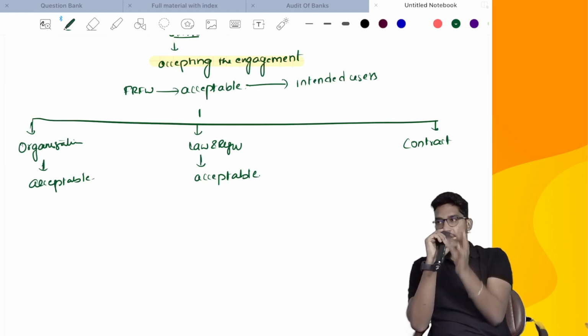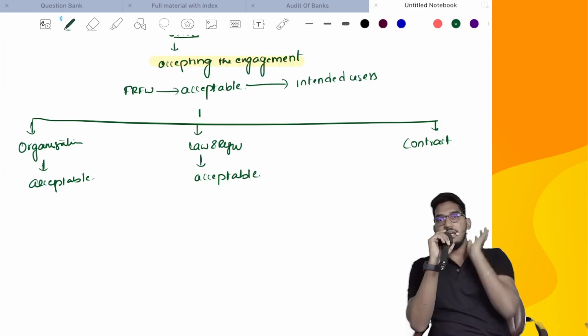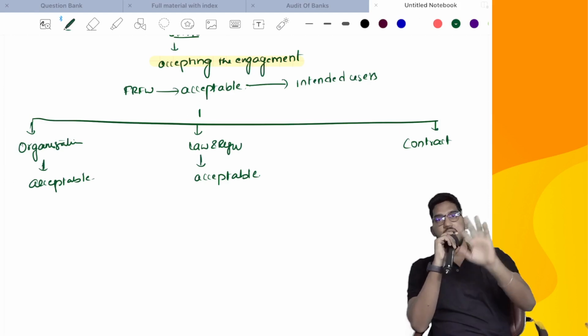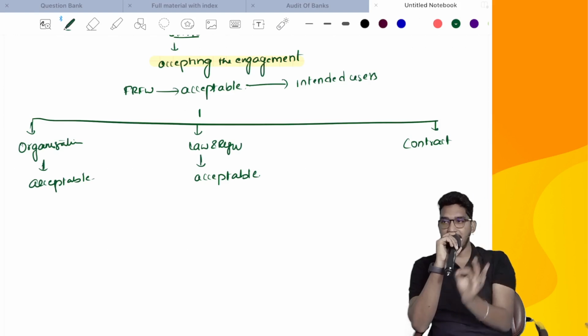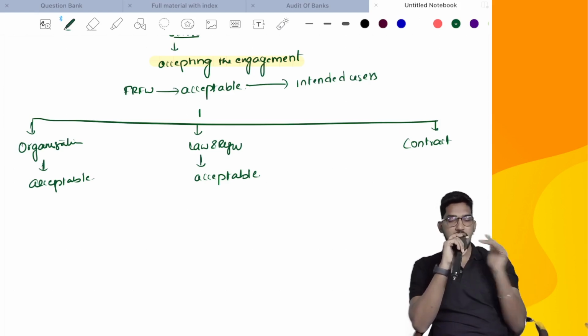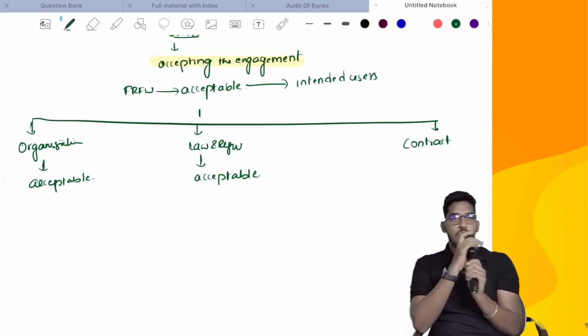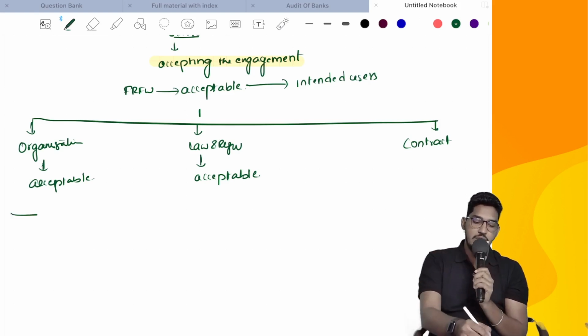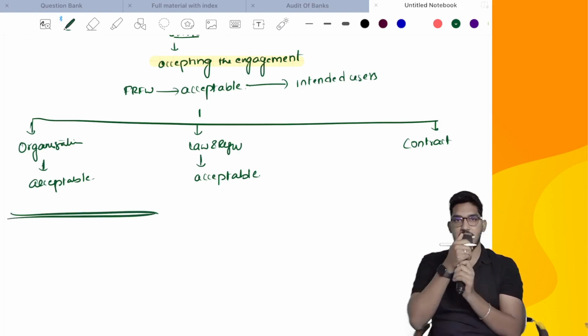If it is from a contract, we need to determine whatever attributes we expect from an applicable financial reporting framework. Are all those attributes also there in the contract or not? If they are there, we will consider it as acceptable. So whatever it is, evaluate that and accept the engagement. Okay, I have evaluated all the factors, then I have accepted the engagement.